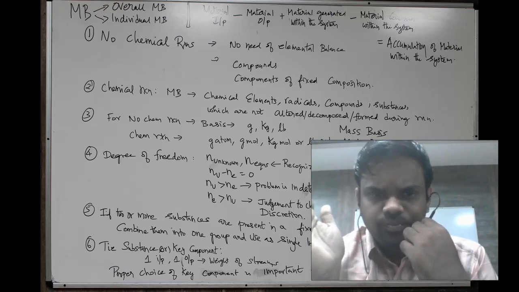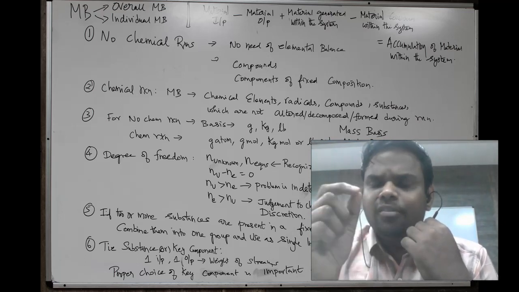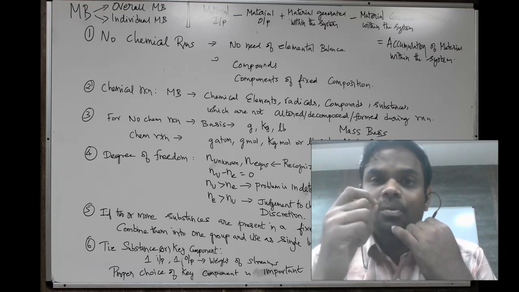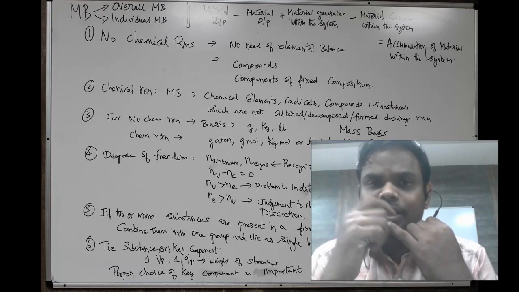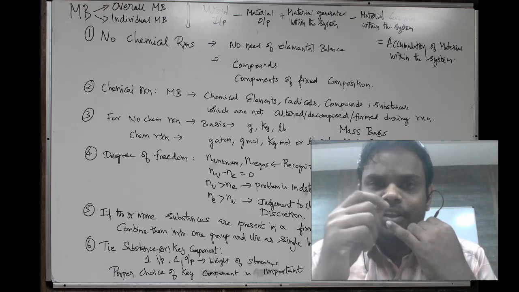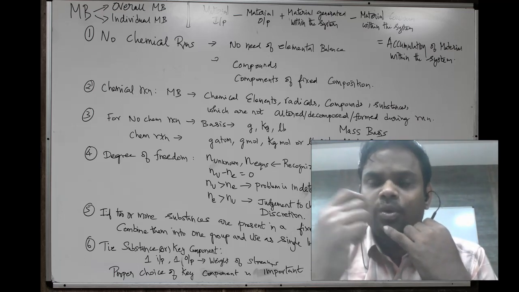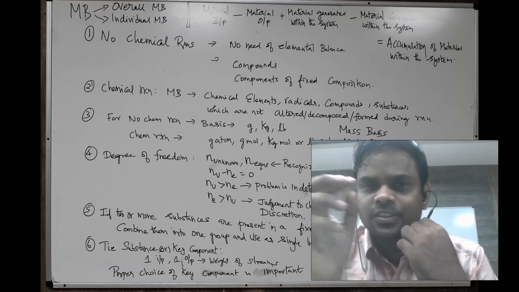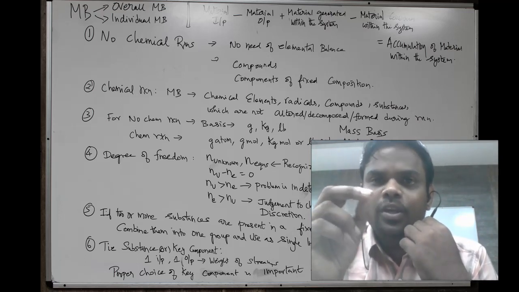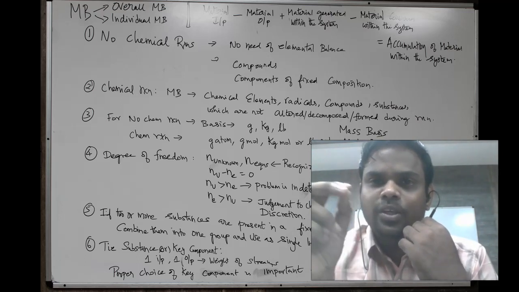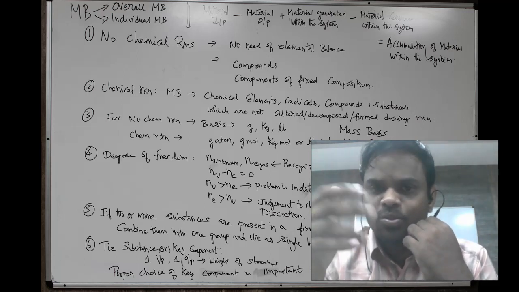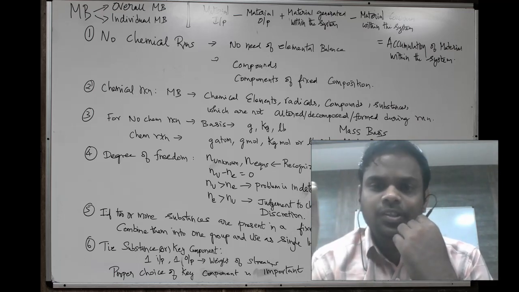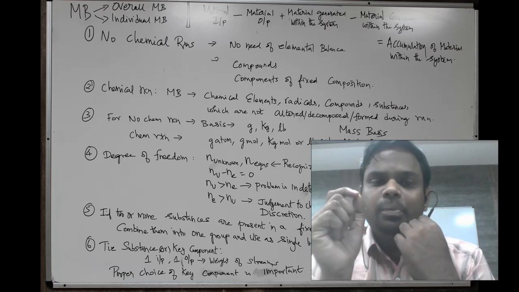Then similarly, while counting the number of equations, we have to recognize the number of independent equations. What is an independent equation? As I said, duplication should be avoided. If one equation can be derived from another equation, we cannot choose both. For example, 2x plus 3y equal to 10 and 4x plus 6y equal to 20 cannot be chosen as independent equations. We can choose only one; the other becomes a dependent equation. So we have to recognize the independent equations.